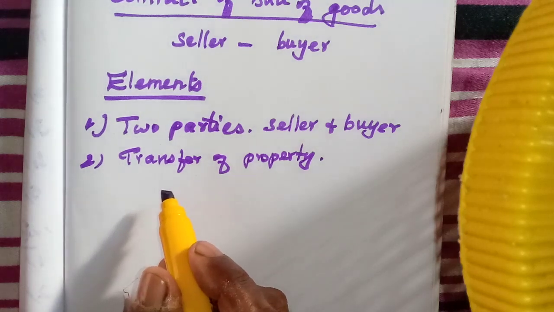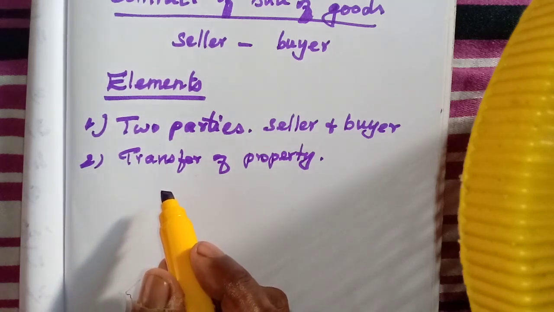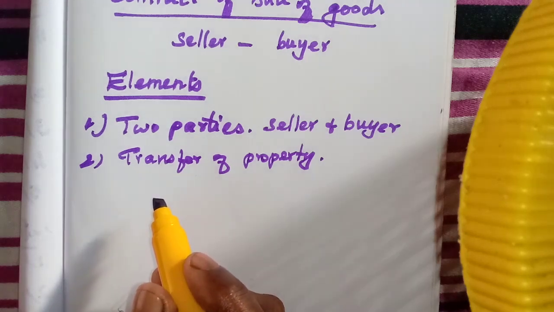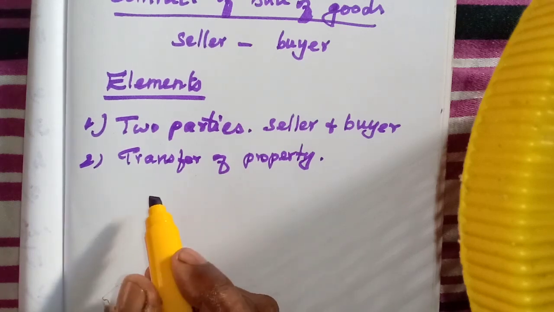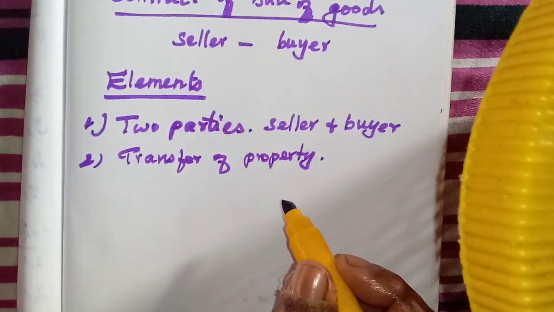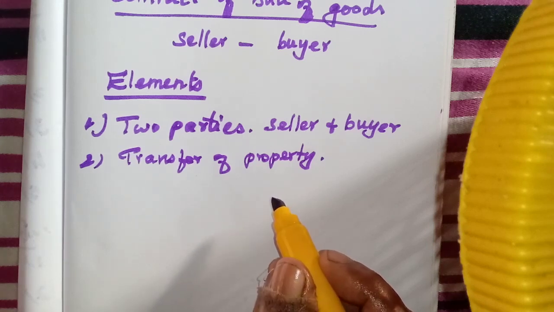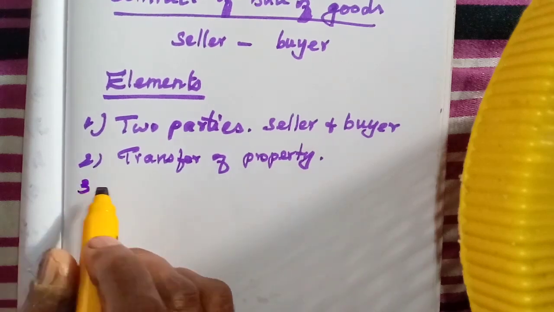For example, if I purchased a watch and I am wearing it, ownership is transferred to me, isn't it? So the owner of that watch is me. But if a person steals a watch and is wearing it, he is possessing that watch, but the ownership is not his, isn't it? So we should differentiate between ownership of the goods and transfer of property; they are different, not the same.